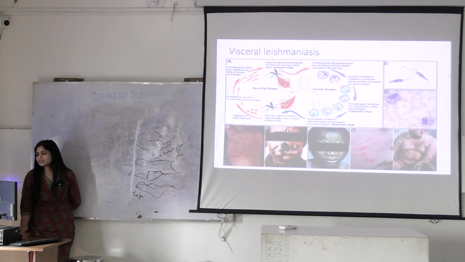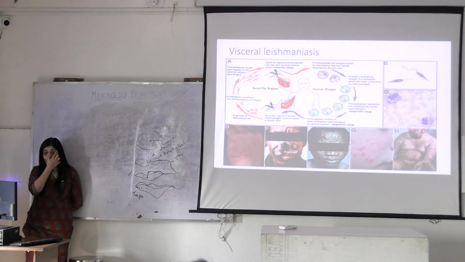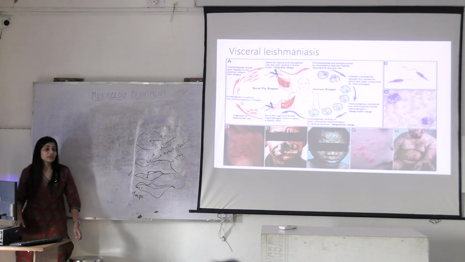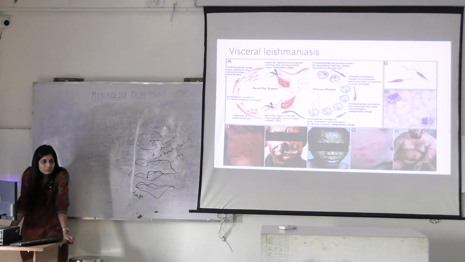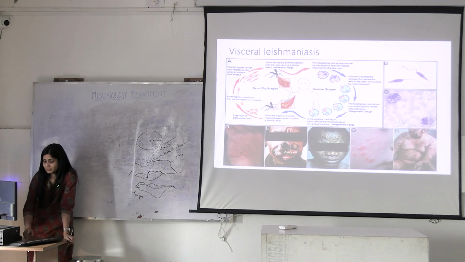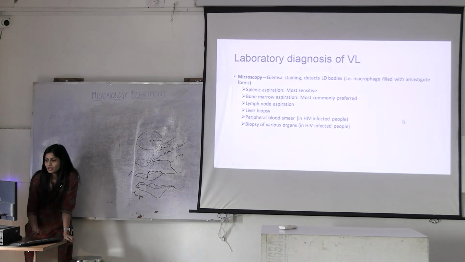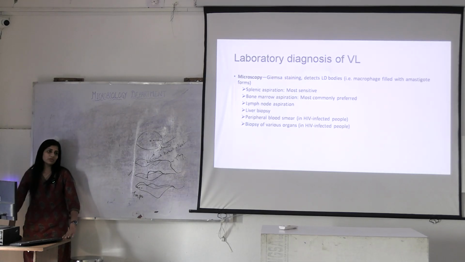What are the symptoms that you can find here? Fever, unexplained weight loss, hepatosplenomegaly, hypergammaglobulinemia. You can see here hyperpigmentation, right? All these things will occur. How will you diagnose? Again, here you are performing GMS.